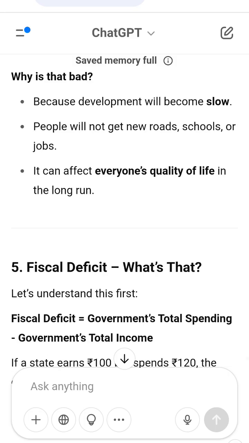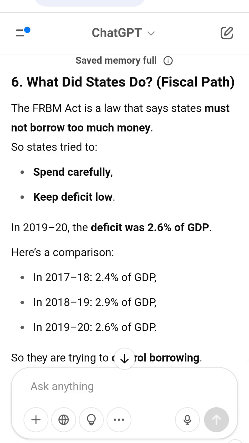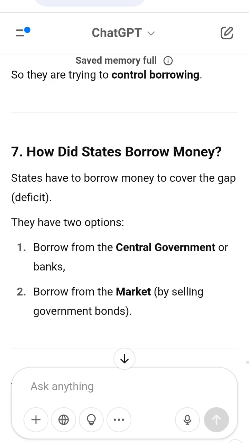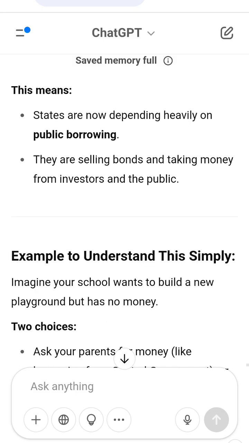For 2019-20, their combined fiscal deficit is expected to be 2.6% of India's GDP, which is within the safe limit. 2017-18, 2.4%. 2018-19, 2.9%. 2019-20, 2.6%. 6. How are states borrowing money? States borrow money to cover their fiscal deficit.